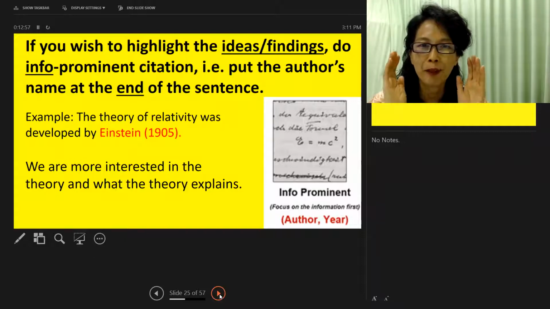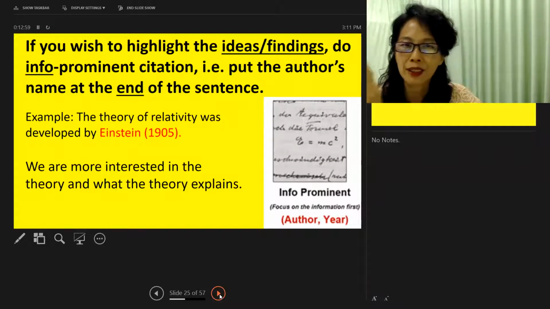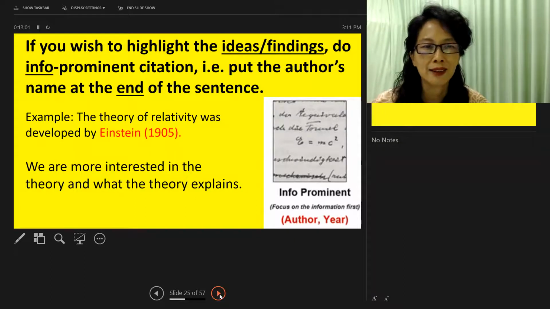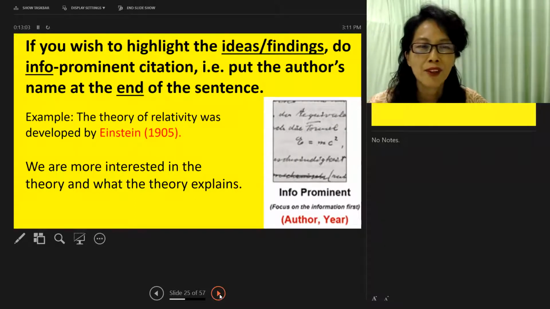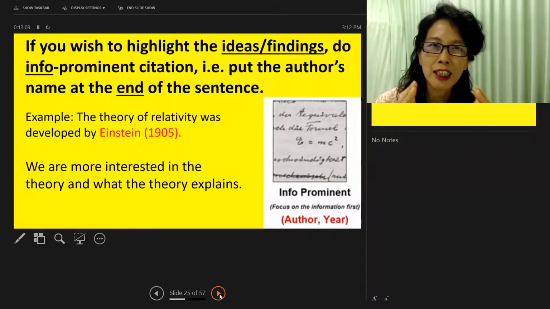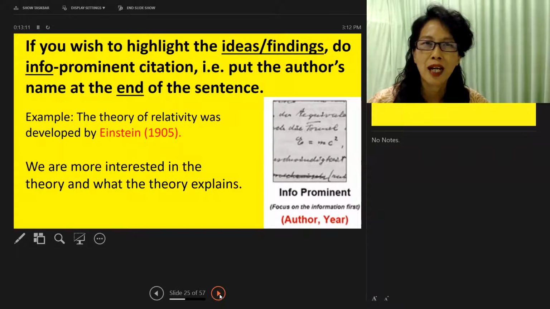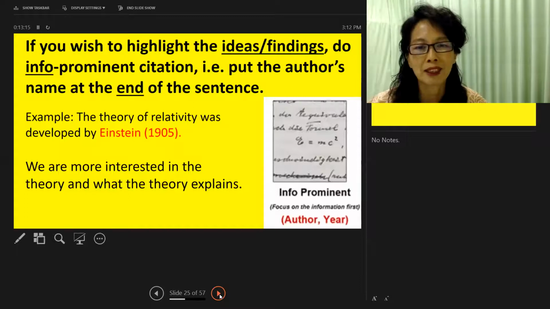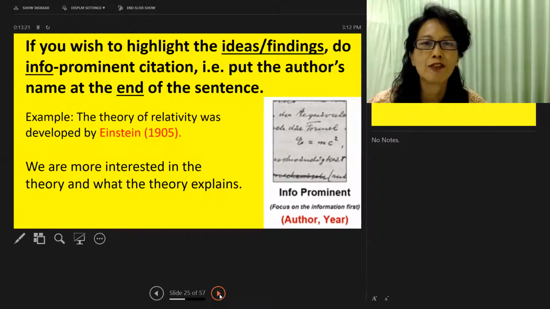Now you put the information right in front and the author's name is pushed to the end of the sentence. For example, the theory of relativity was developed by Einstein 1905. Here we are more interested in E equals to mc squared, how it's applied and so on. Einstein just happened to be mentioned to acknowledge him, but we are interested in the theory. So we put the information in front.